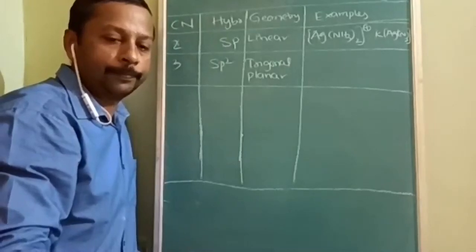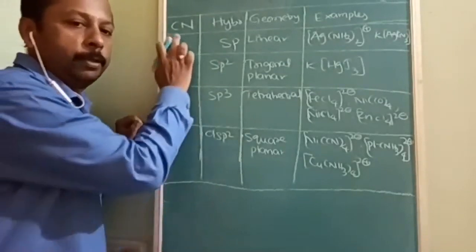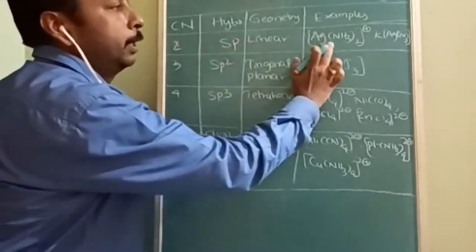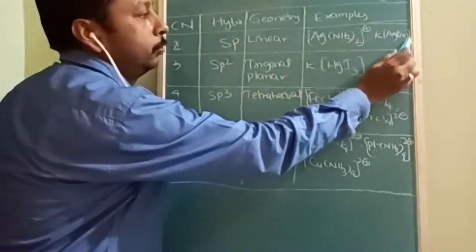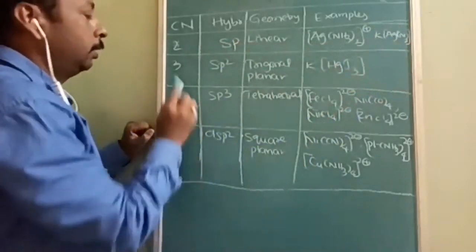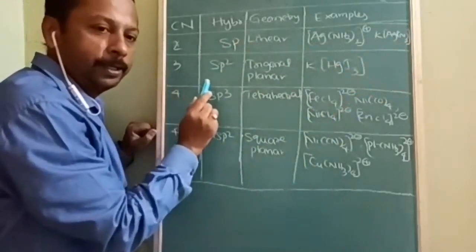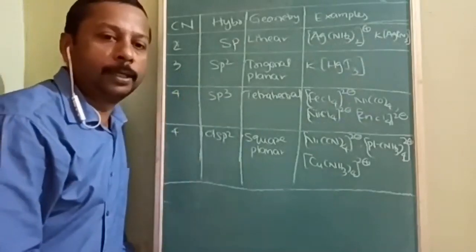These are some examples where coordination number 2, sp hybridization, linear. This example I have covered. This you can practice: K[Ag(CN)2]. Then this I have not covered. You can practice it definitely. I have confidence in you people that you can cover it nicely.